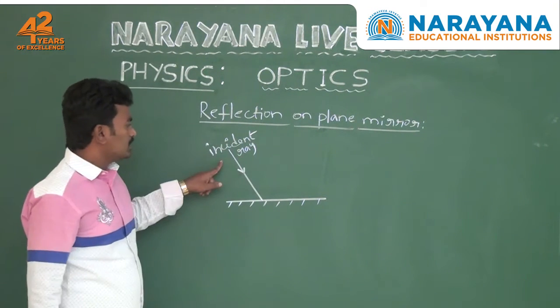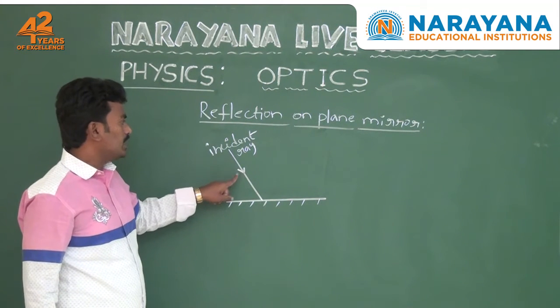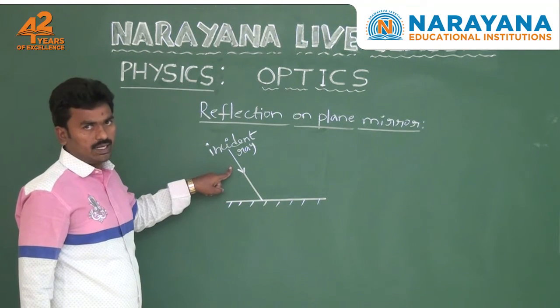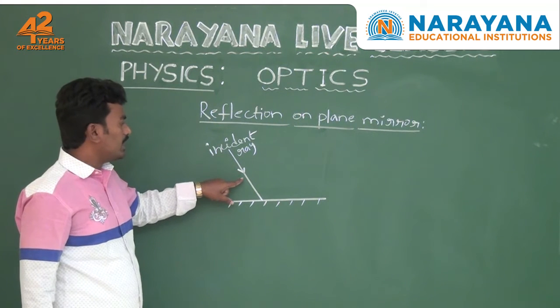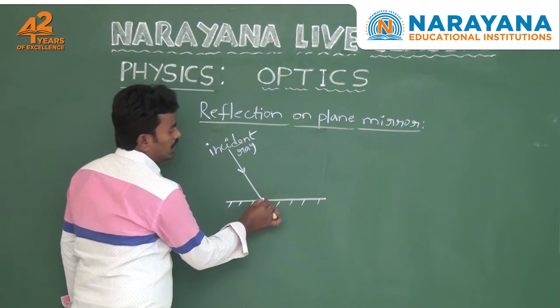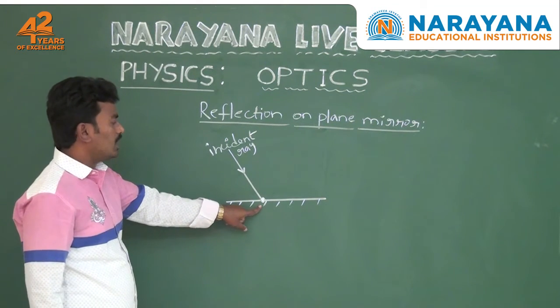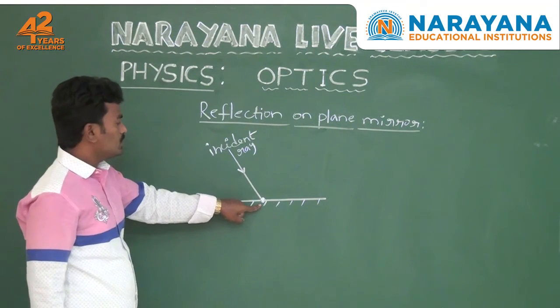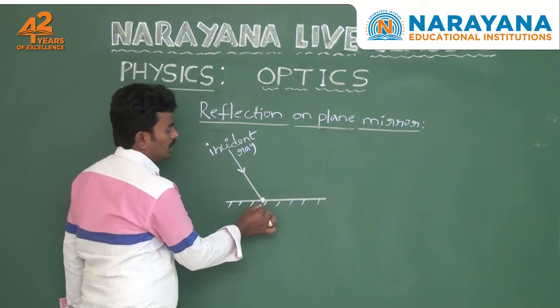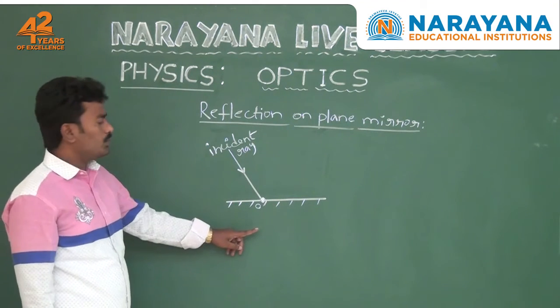A ray of light striking a point on plane mirror is called incident ray. This incident ray strikes a point on the reflecting surface. Then the point is called point of incidence. So this is point of incidence. It is denoted by O.